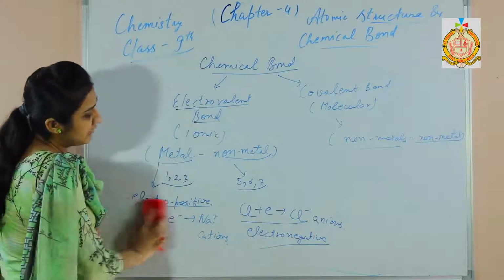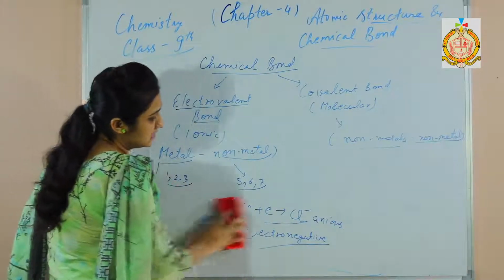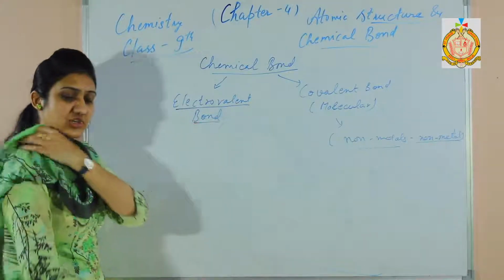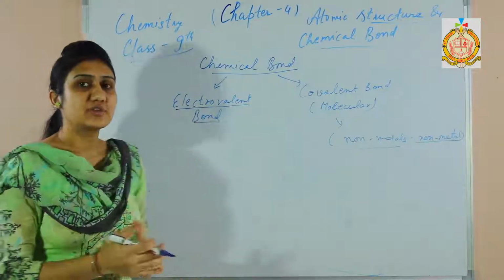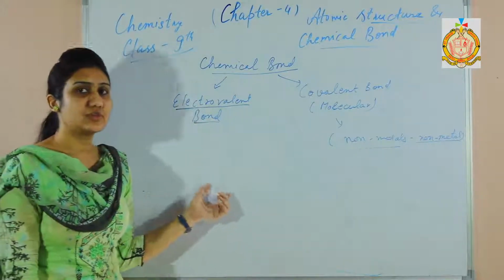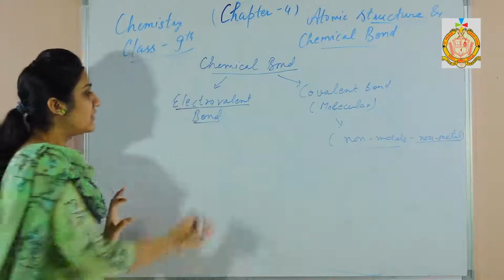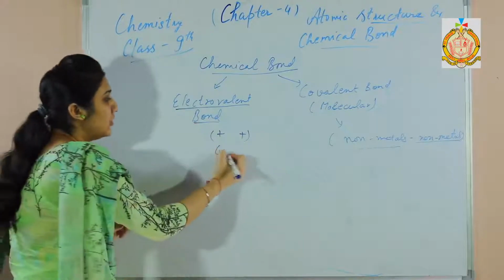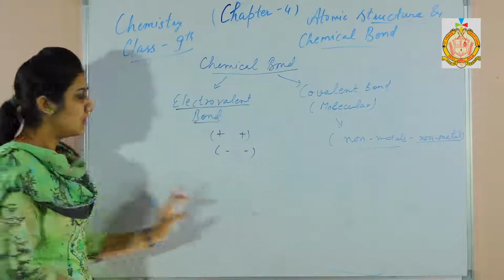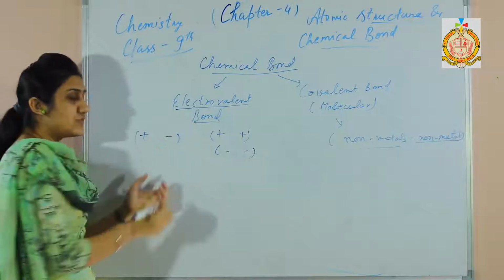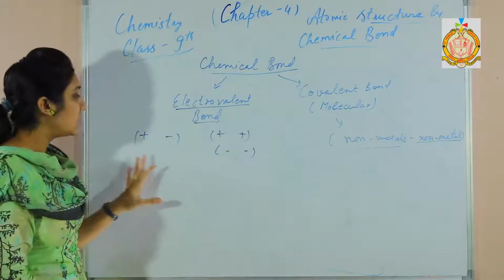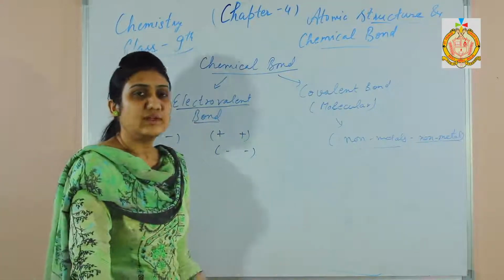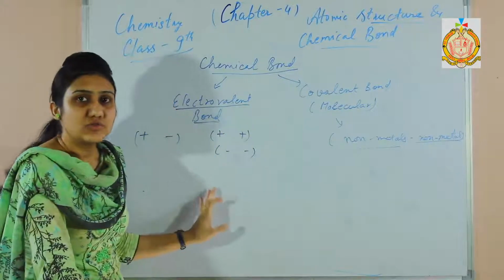And an electrovalent bond is stronger than a covalent bond because there are forces of attraction as well as repulsion, but the forces of attraction dominate the forces of repulsion. Forces of repulsion are between like charges, positive with positive or negative with negative, but between positive and negative there is a force of attraction. So the electrostatic force of attraction is more than the repulsion force. That's why electrovalent compounds are also stable.